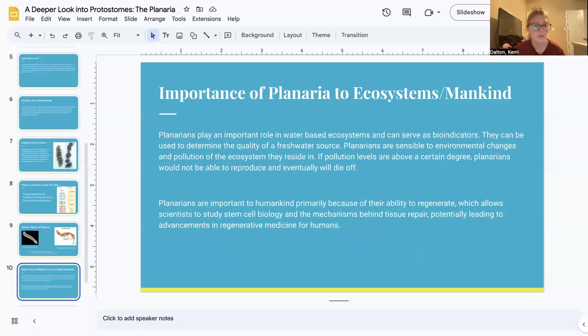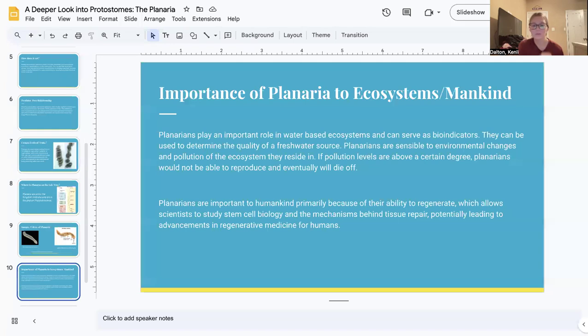And lastly, the importance of planaria to ecosystems and mankind. So for ecosystems, planarians play an important role because they can serve as bioindicators. This can be used to determine the quality of a freshwater source. Planarians are sensitive to environmental changes and pollution of the ecosystem that they reside in. So if pollution levels are off in the freshwater source, planarians would not be able to reproduce and will eventually die off. So it tells us a lot about our sources of water.